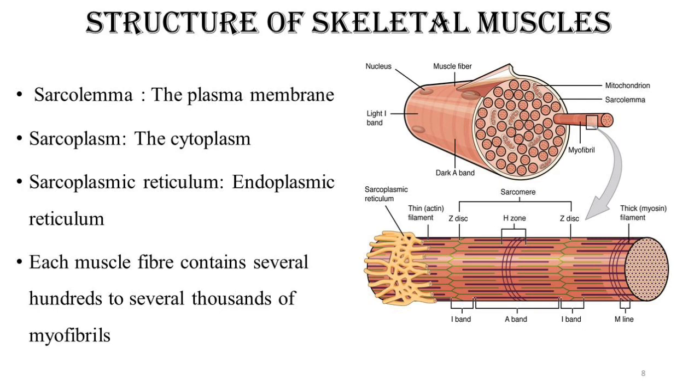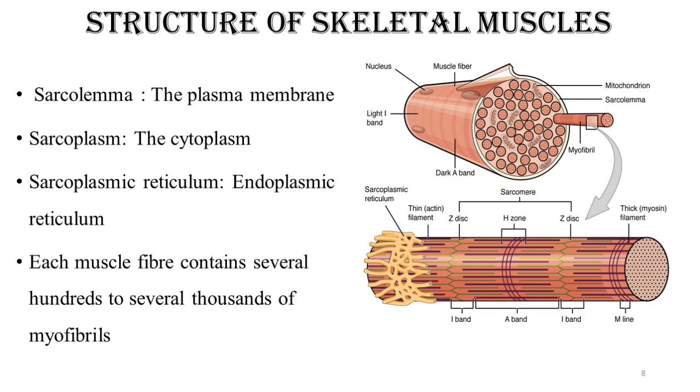So just like the cell, these muscle fibers also have a plasma membrane. So the plasma membrane of the muscle cell is known as the sarcolemma. We know very well the cell has cytoplasm, and within the cytoplasm several cell organelles are placed. So the cytoplasm of the muscle fiber is known as the sarcoplasm.